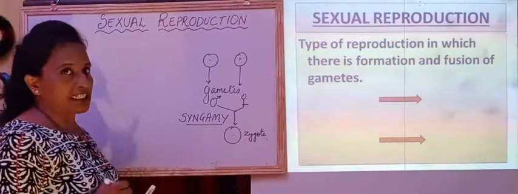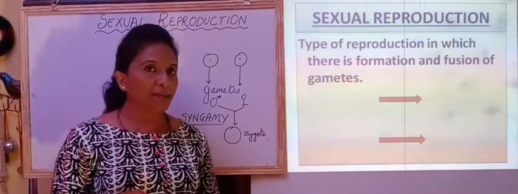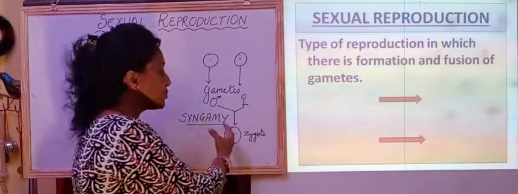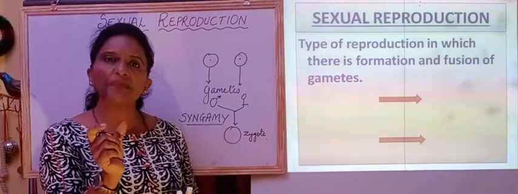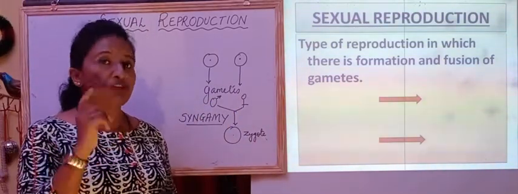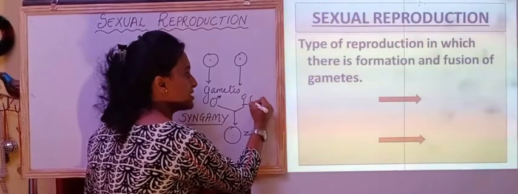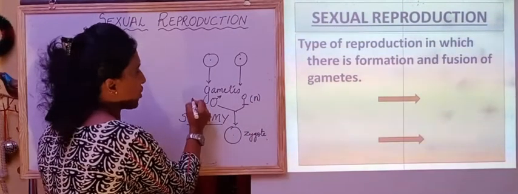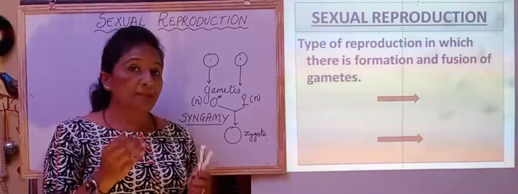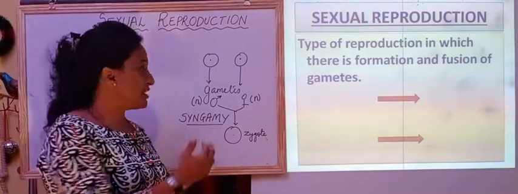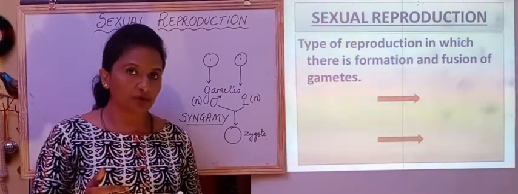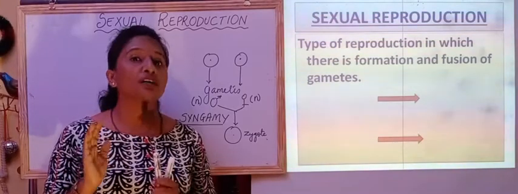Or fertilization. We should also remember that fertilization is the process carried out during syngamy, and syngamy is just the fusion of male and female gametes. We should also remember that these gametes are always haploid. Haploid means the number of chromosomes is half in the gamete. Each gamete has half the number of chromosomes, or one set of chromosomes.